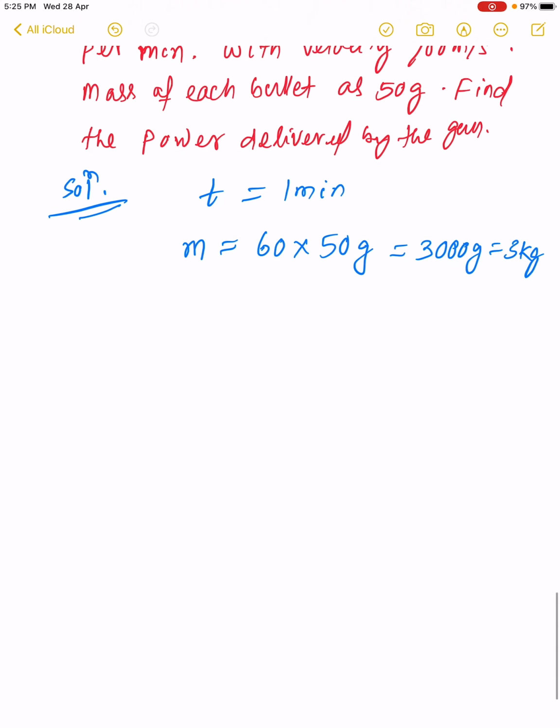So the velocity of a bullet is given, 700 meter per second.